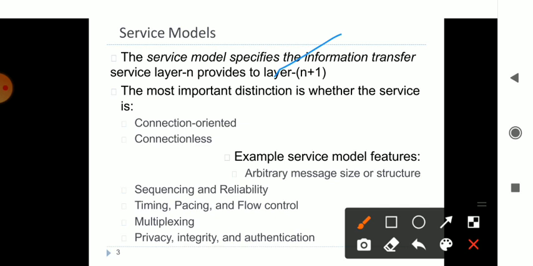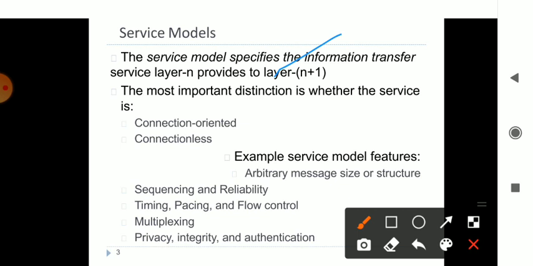And the service model has two types. One is connection oriented, and the other is connection less. So when it is connection oriented, what does it mean? When you are transferring the information with the help of a cable, it is connection oriented. Connection less is when I am transferring the information through Wi-Fi, through radio waves. So service also depends on how I give the service, whether it is connection oriented or connection less service.